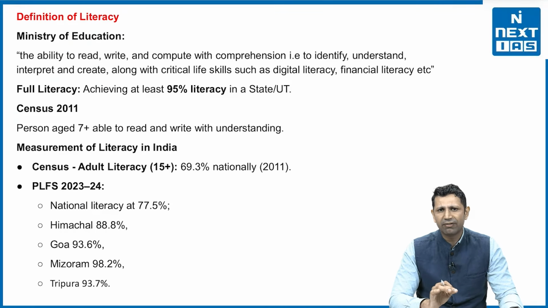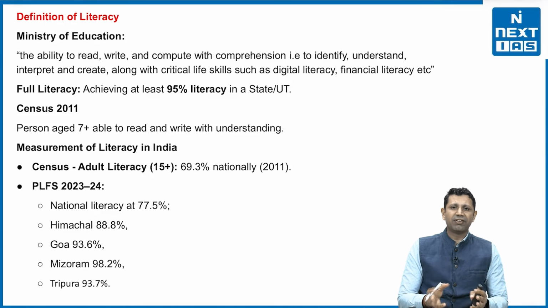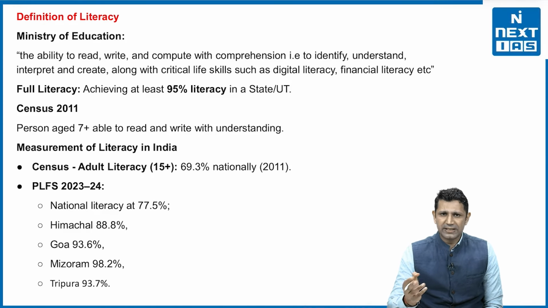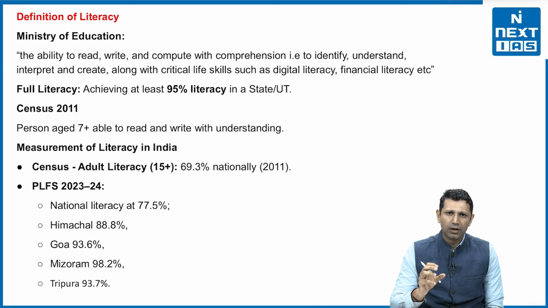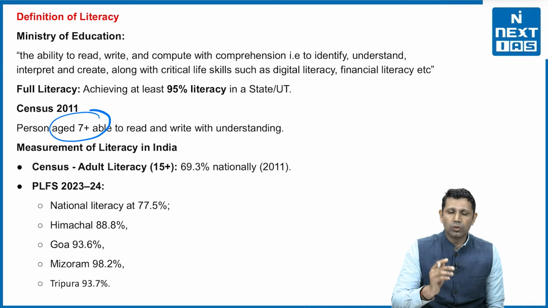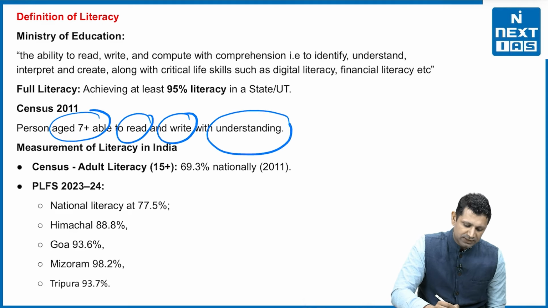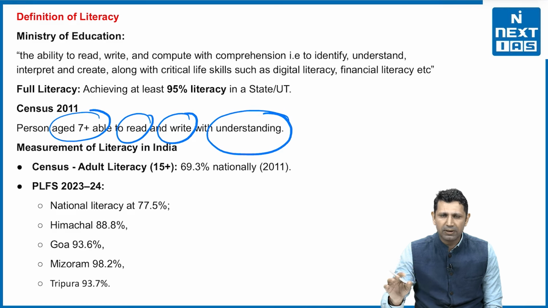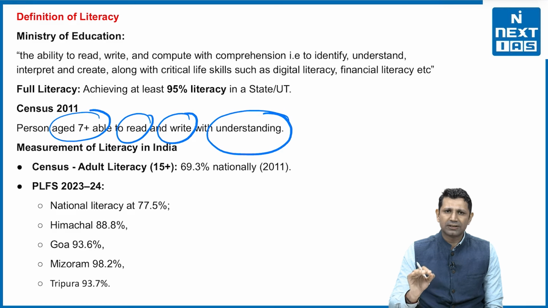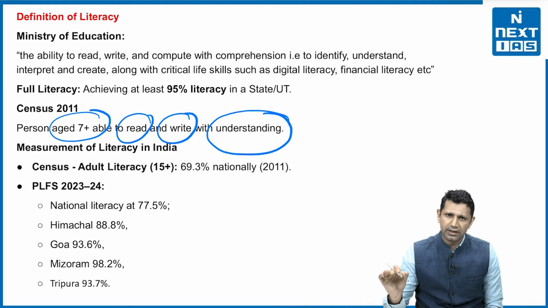Now, next thing is, what is the definition of literacy? How would you define literacy? So there are 2 basic definitions. One definition is given by the Ministry of Education and another definition is given by the census. So let's first look at the census definition. According to the census, a person who is aged more than 7 years and is able to read and write with understanding will be known as a literate person. So how does the census define it? Any person who is more than 7 years of age and is able to write, read and understand will be considered literate.